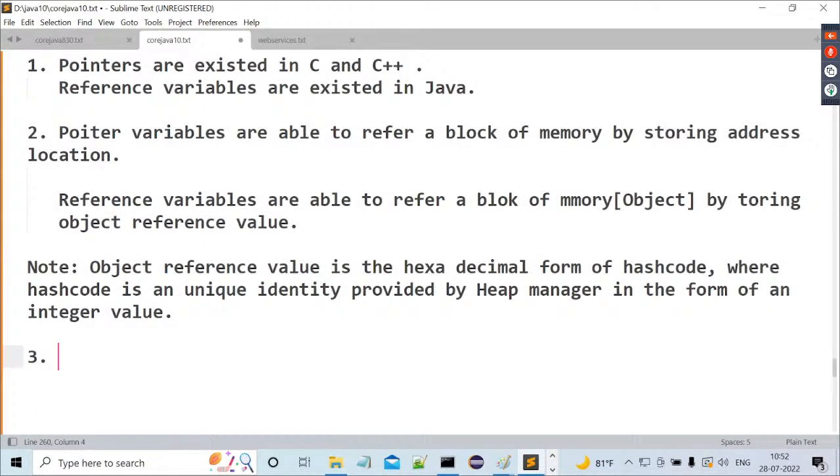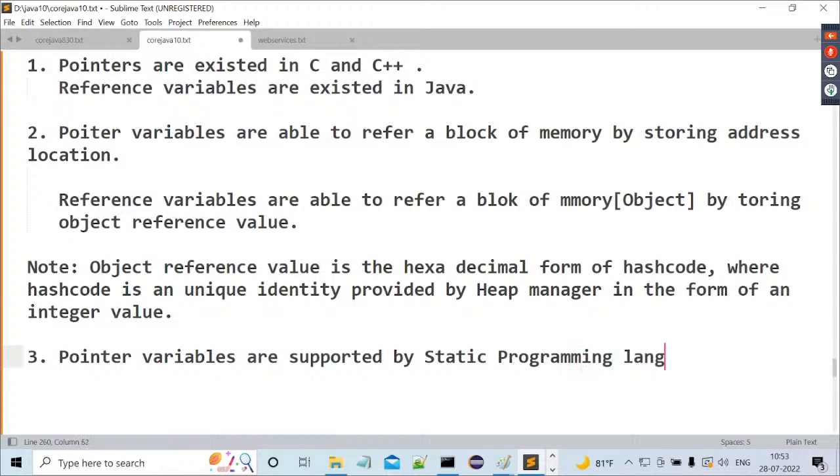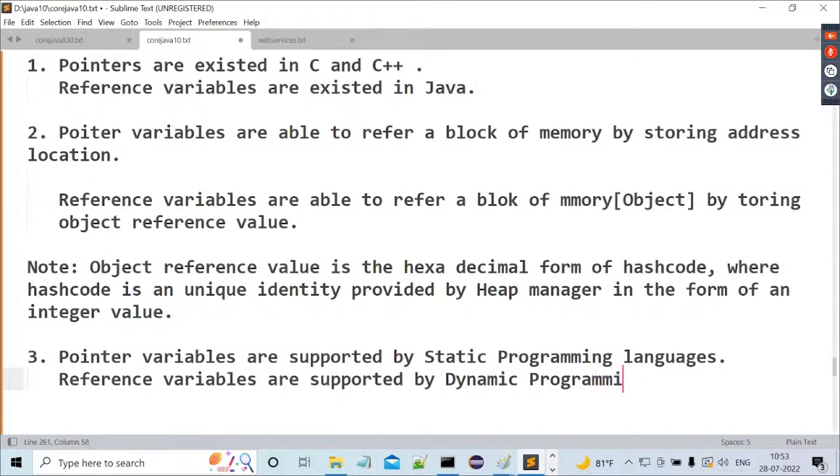Then what about the third difference? In which programming languages are pointer variables suitable and in which are they not suitable? Observe carefully. Pointer variables are supported by static programming languages, but reference variables are supported by dynamic programming languages.